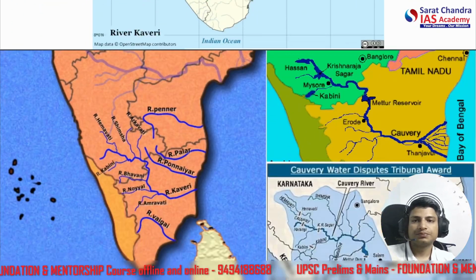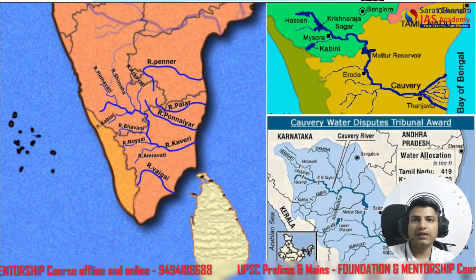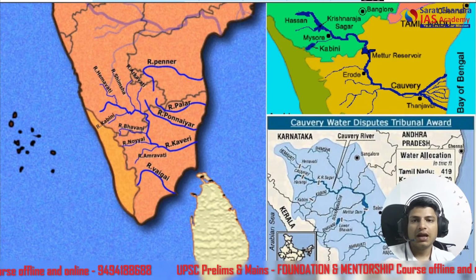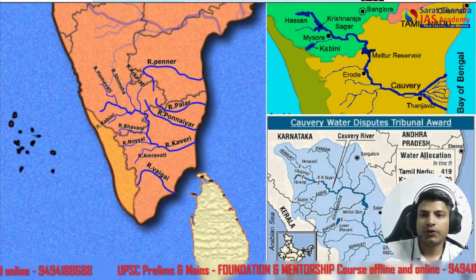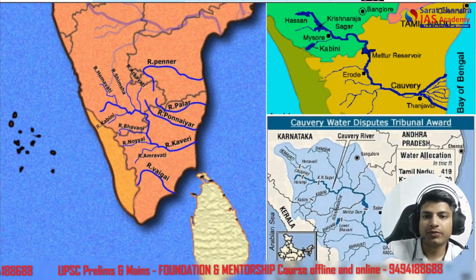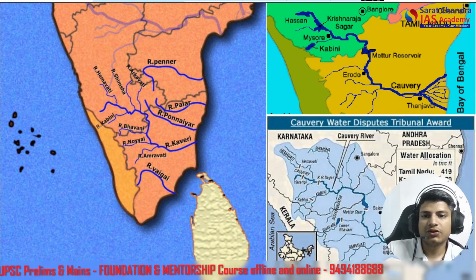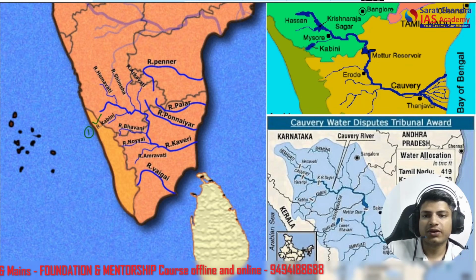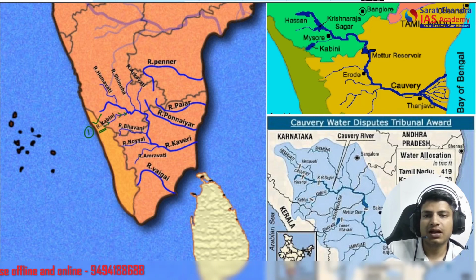Let's go further. Okay, so here we see multiple tributaries of Kaveri. See, the Kabini that I talked about, let's deal with it first. So it originates in Kerala, all right, near Kerala, and then goes into Kaveri from this side. This is the Kaveri main course, we can say, if we trace the origin.